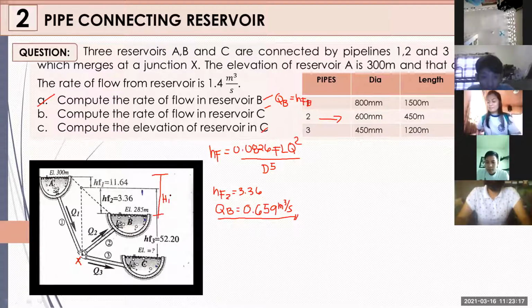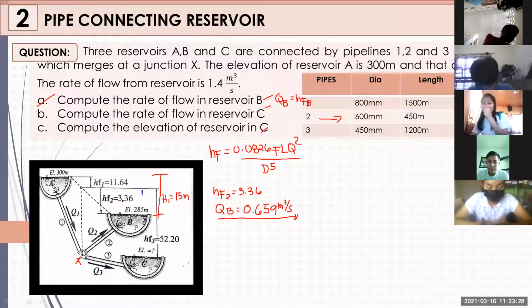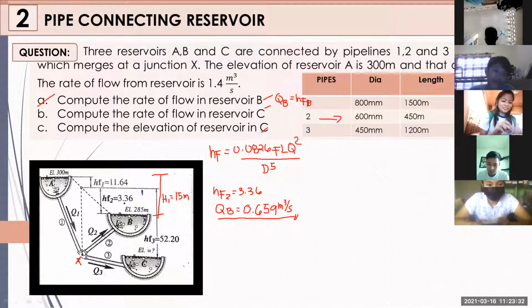How much is that? 15, ma'am. That would be 15 meters. Please try adding 11.64 plus 3.36 to see if it is 15. Yes, 15.